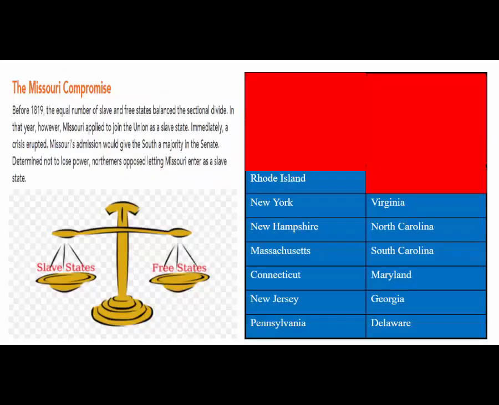The Missouri Compromise. Before 1819, the equal number of slave and free states balanced the sectional divide. In that year, however, Missouri applied to join the Union as a slave state. Immediately, a crisis erupted. Missouri's admission would give the South a majority in the Senate. Determined not to lose power, Northerners opposed letting Missouri enter as a slave state.